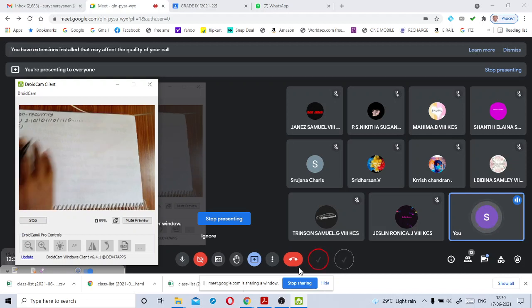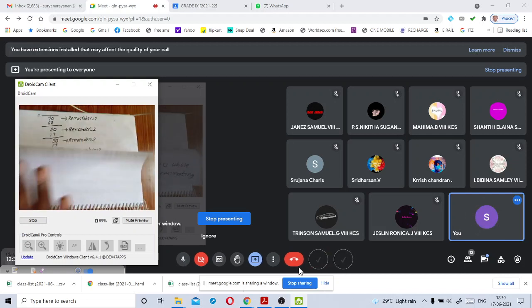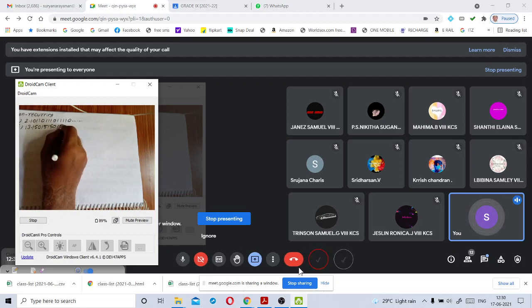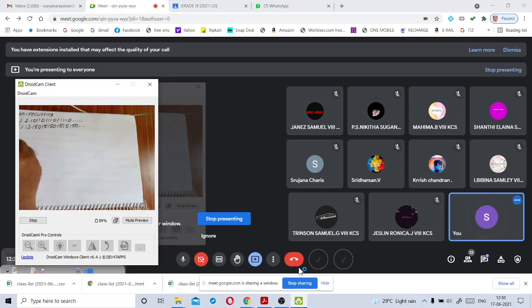And another example here, see here, 13.150, 15150, 1515150, and so on.